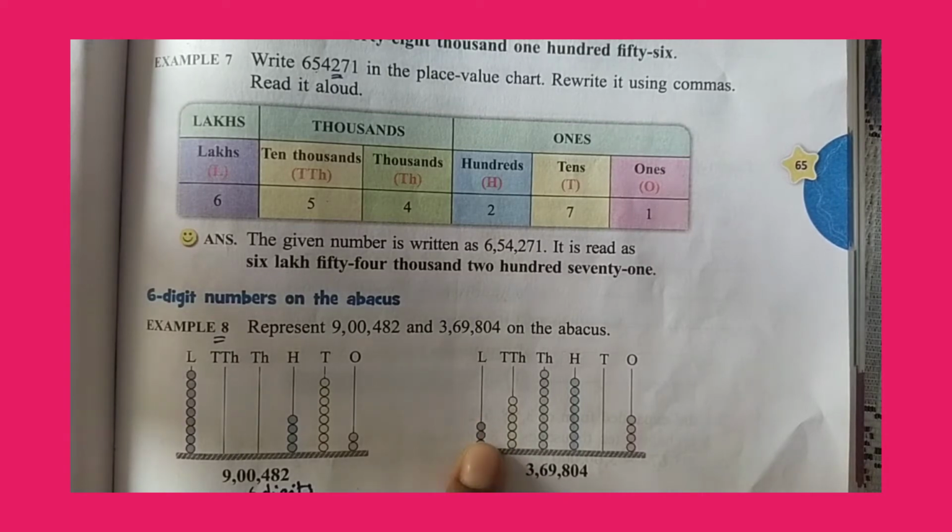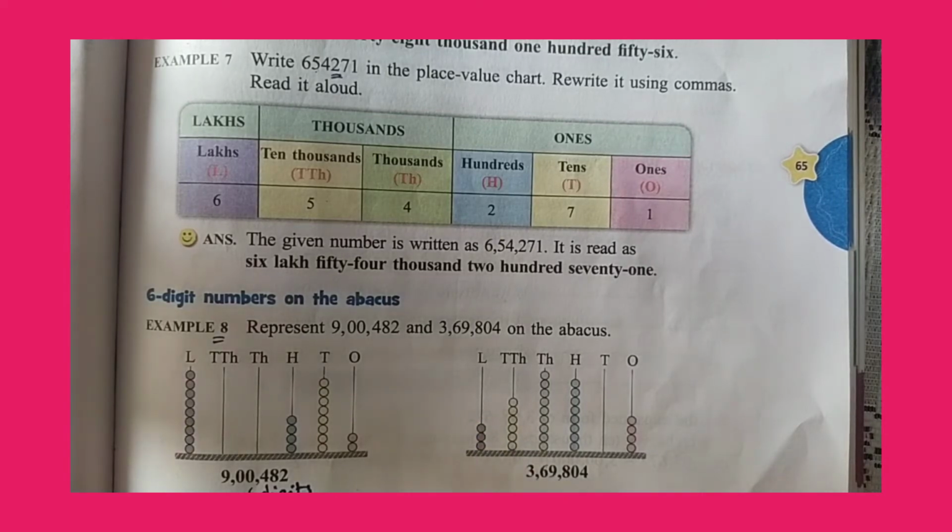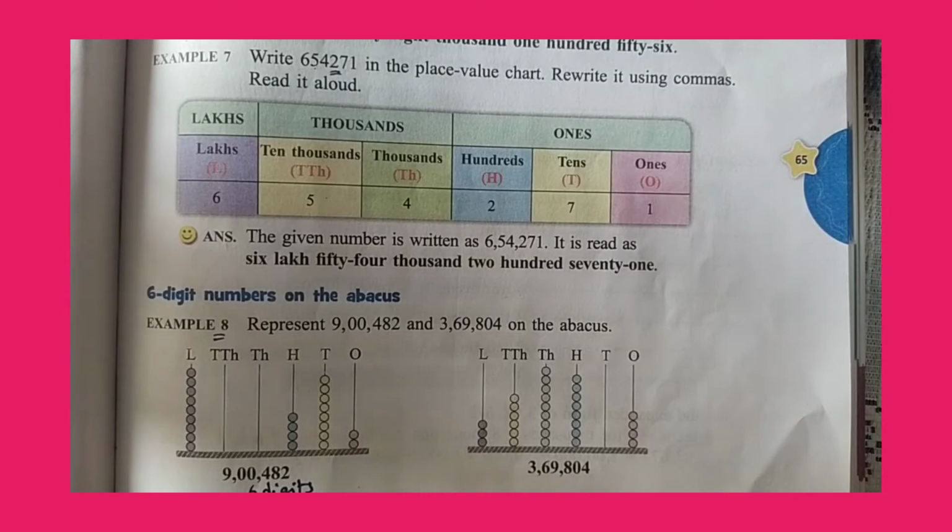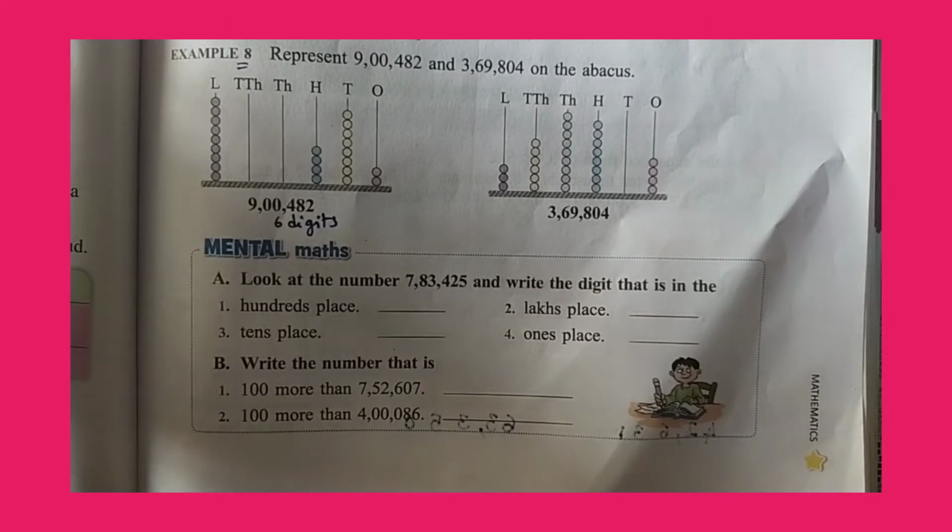So in lakhs place you have 3 lakhs, so draw 3 beads. So this is our representation on an abacus.